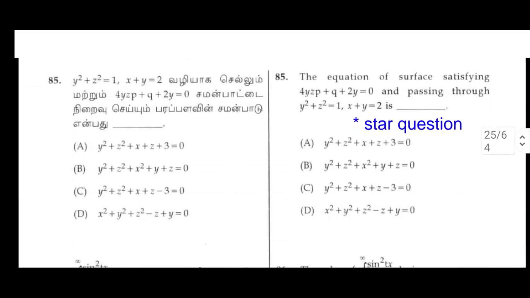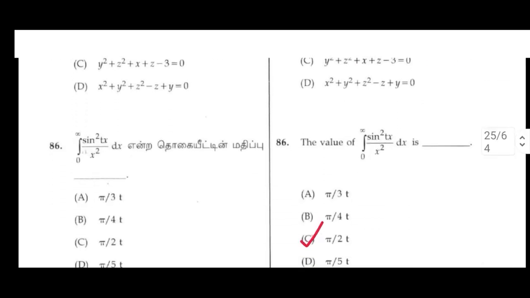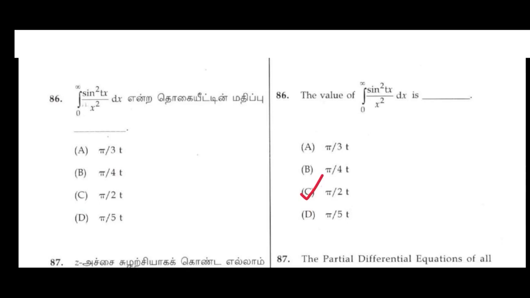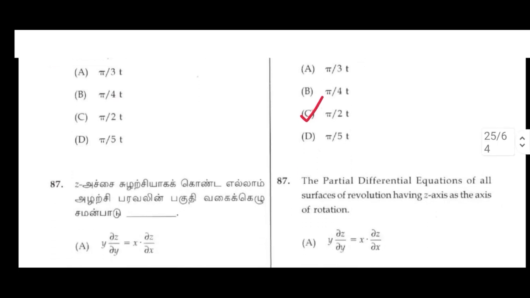85. The equation of the surface satisfying 4yzp + q + 2y = 0 and passing through y² + z² = 1, x + y = 2 is our question. The value of the integral from 0 to infinity of sin² x dx by x² dx is, C option, pi by 2.